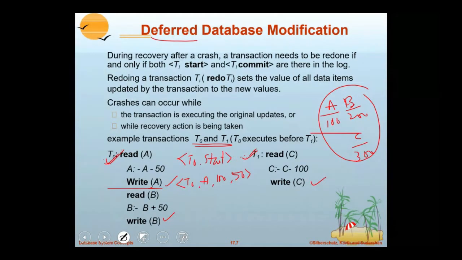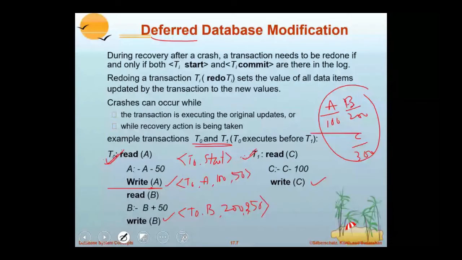Then read B, and keep in mind that for read it won't require log records, only updates require them. Read B, plus 50, write B. Whenever it performs write B, it writes a log, T0 updating B, its old value 200, after plus 50 it is 250.